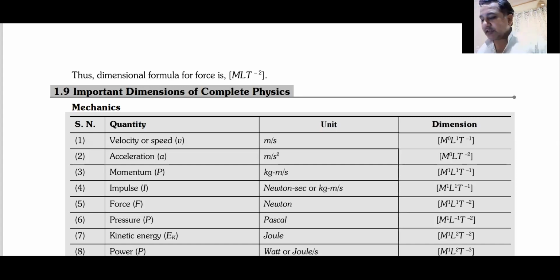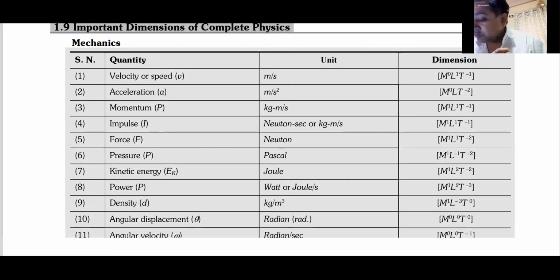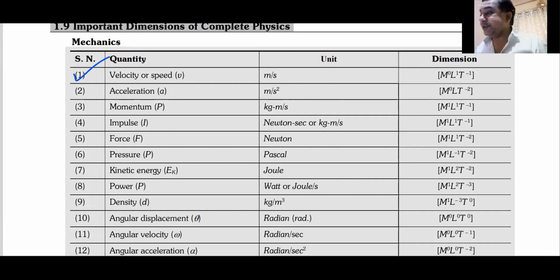Let us again recap. We had discussed some dimensions. Let us go back and see. Number 1, speed or velocity. The unit is meter per second. Do we all recollect this? We all recollect this. M0 LT minus 1 was its dimension, correct? You don't have to say yes, sir. You can just raise hand and I just count raise hand and we will understand.